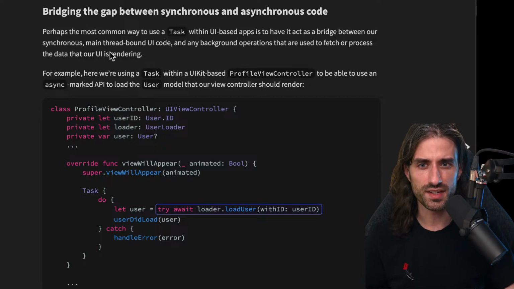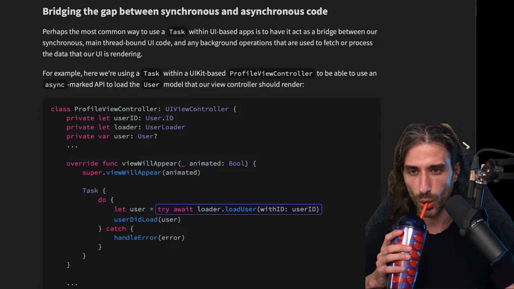So where was I? I think I read this sentence. Yes. So, as a bridge between our synchronous main thread bound UI code and any background operations that are used to fetch or process data that our UI is rendering. A typical flow would be: the user triggers an action that triggers some code that needs to run asynchronously, and once it's over, we want to display the result of this asynchronous job back to the UI.